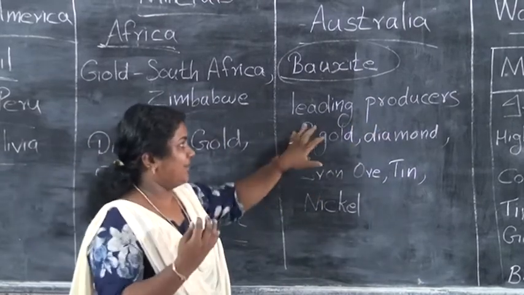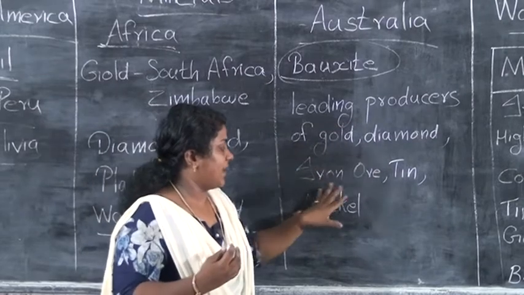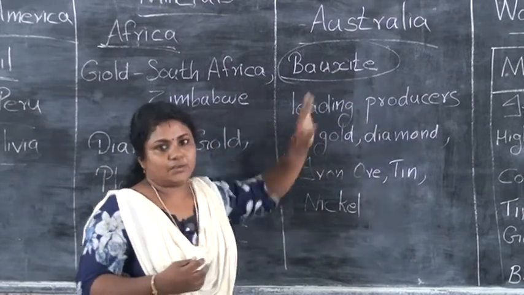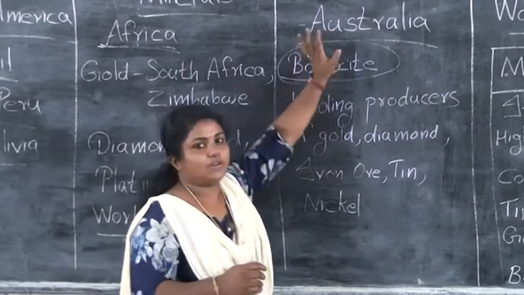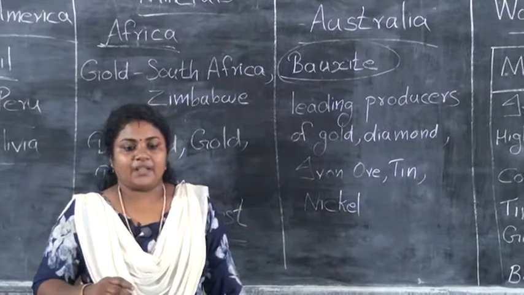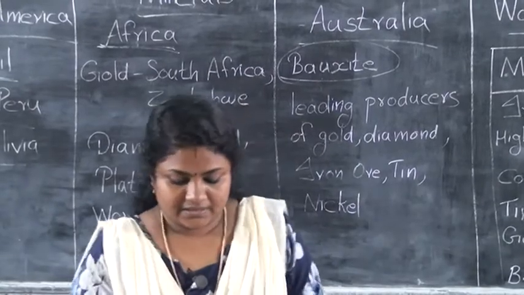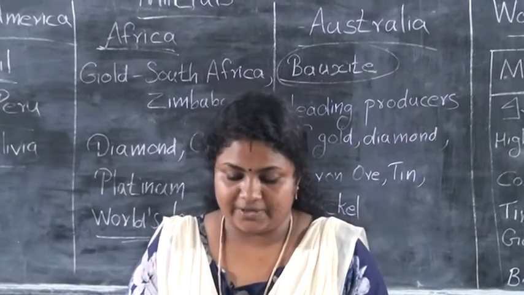But among them, leading producers of gold, diamond, iron ore, tin, nickel, that is Australia, and the largest producer of bauxite is also Australia. Okay, and the last one, Antarctica. There we can see so many types of minerals.